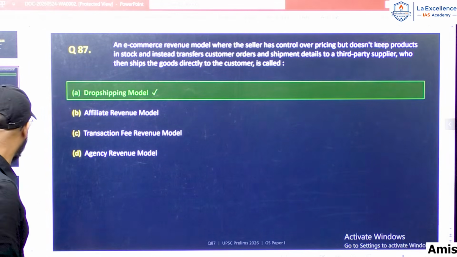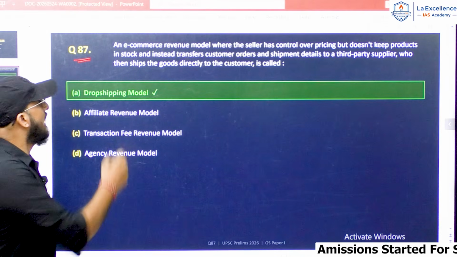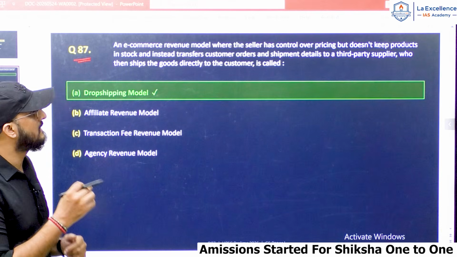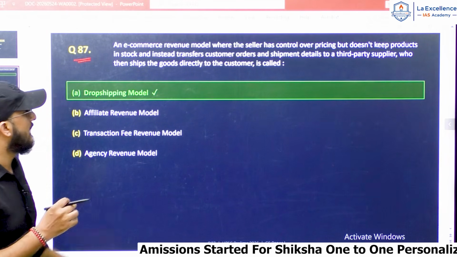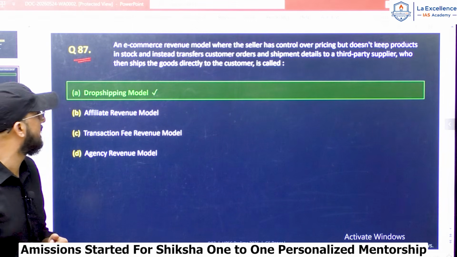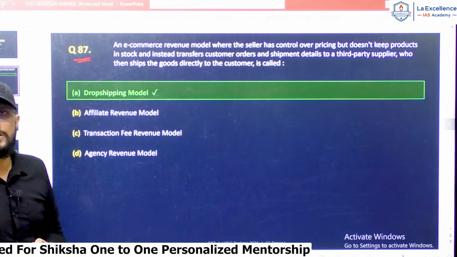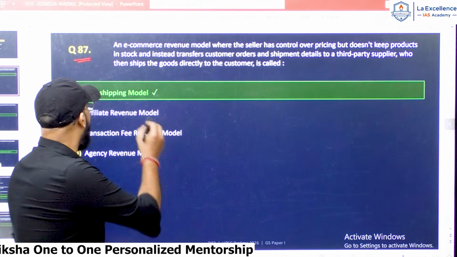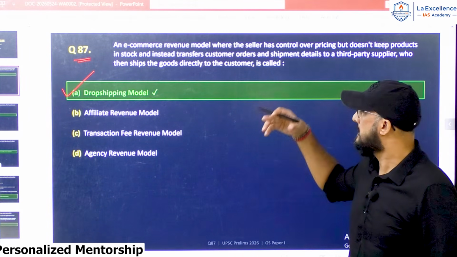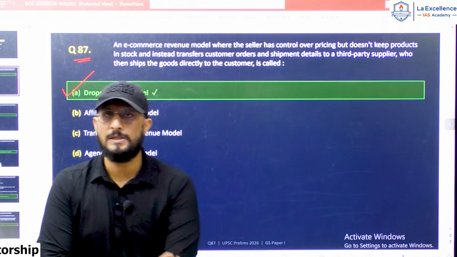Let us start with question number 87. An e-commerce revenue model where the seller has control over pricing but doesn't keep products in stock and instead transfers customer orders and shipment details to a third-party supplier who then ships the goods directly to the customer is called. The answer for this is option A, drop shipping model. So this is a question about a type of e-commerce. And the correct answer is drop shipping model.